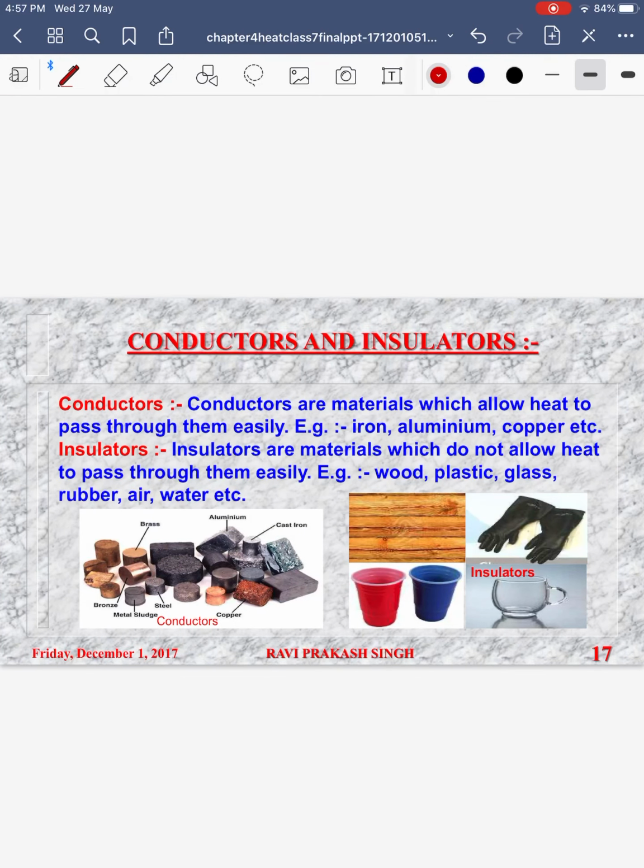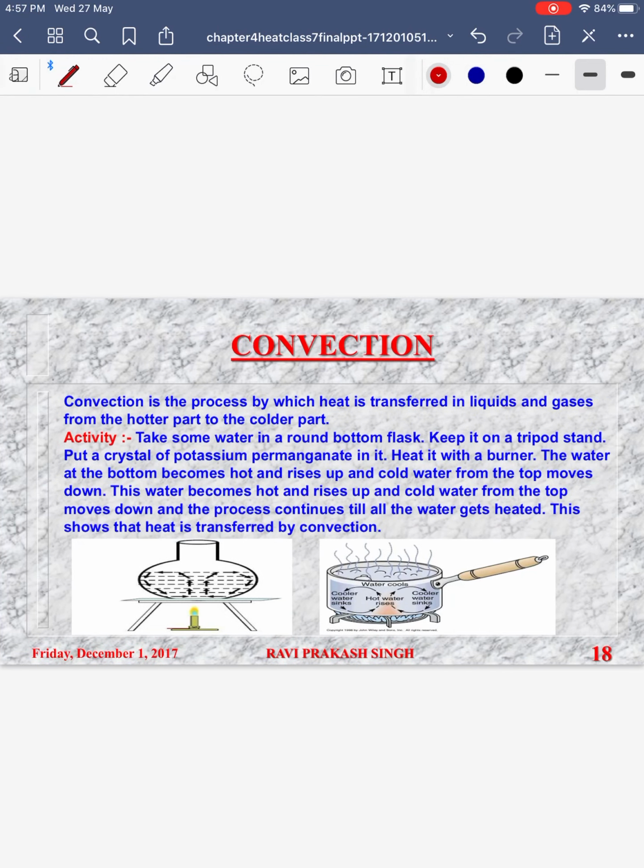Conductors are the materials which allow heat to flow through them, like iron, aluminium and copper. Insulators are those materials which do not allow heat to pass through them, like wood, plastic, glass, rubber, air and water. Air and water are also considered insulators. So conduction is a mode of transfer of heat in solids, but not all solids conduct heat. Only the conductors of heat allow heat to pass through them, and insulators do not.